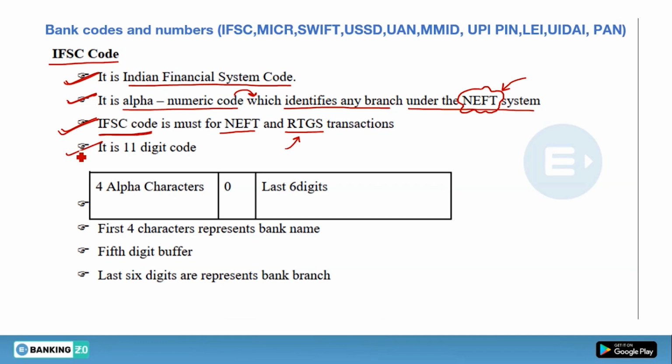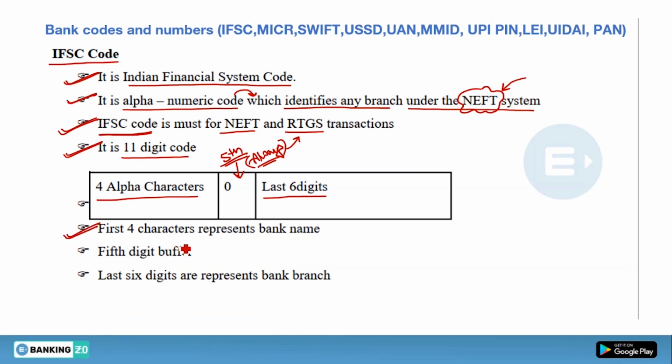And IFSC is an 11-digit code which includes 4 alpha characters, and the 5th digit is always 0. Okay, it is always 0, and the last part includes 6 digits only. So the first 4 characters are alphabets, the 5th digit is always 0, and the last 6 digits are numbers only, or you can say they are in numeric form.